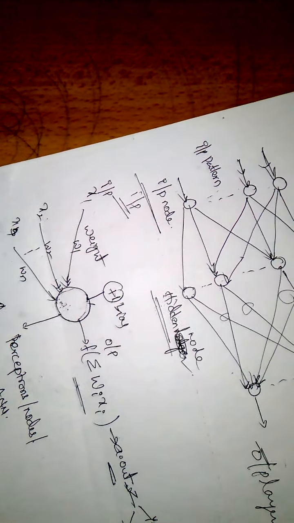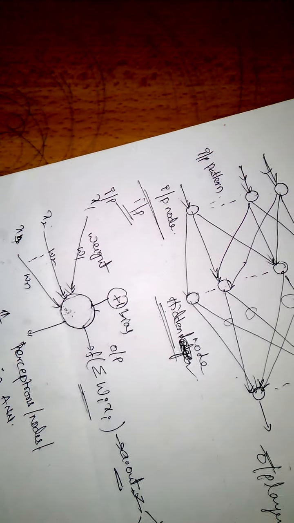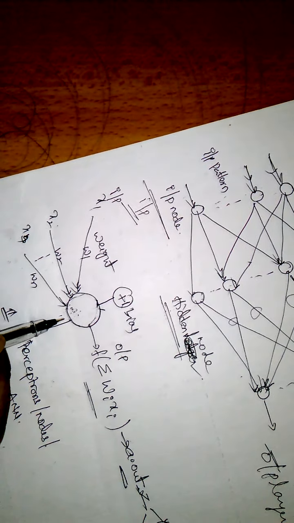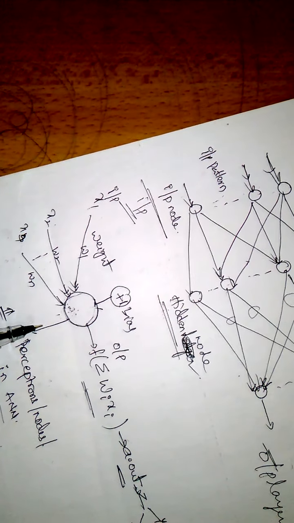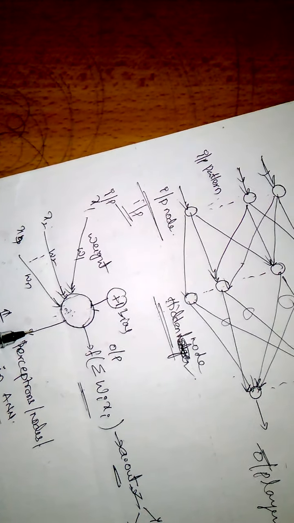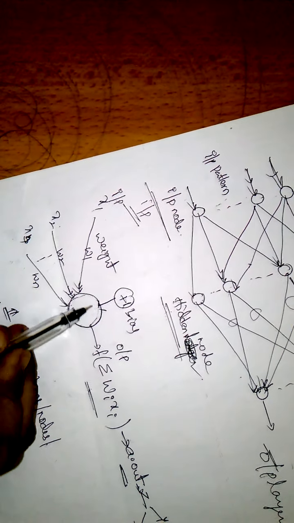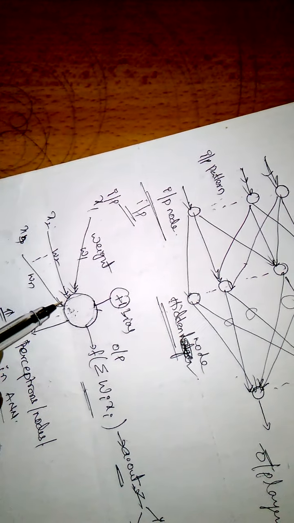The important terms of neural network is neuron, or we can say it as a node. This is a structure, we call it a neuron or node. So what is this? This is the main basic unit of neural network.